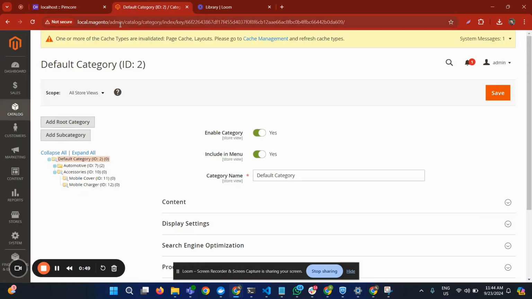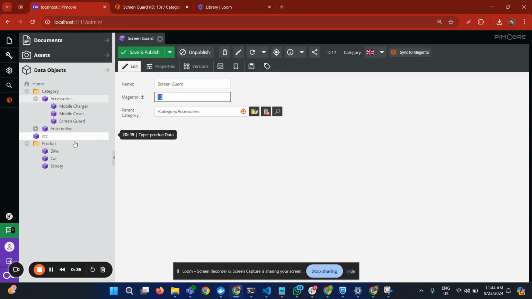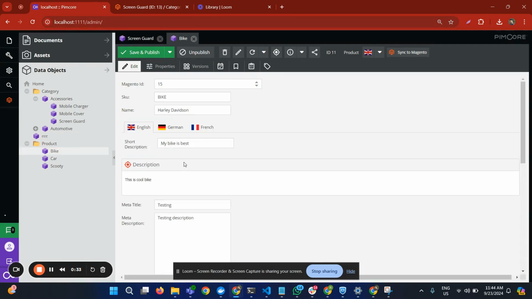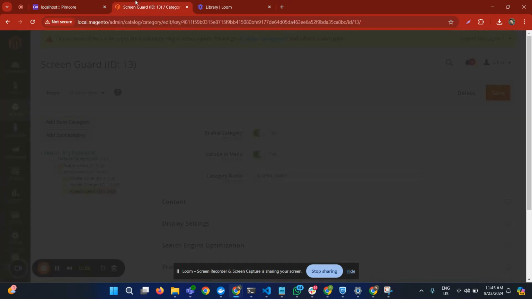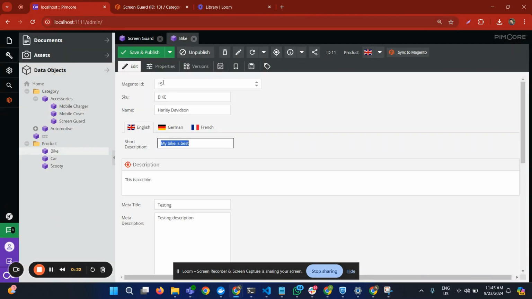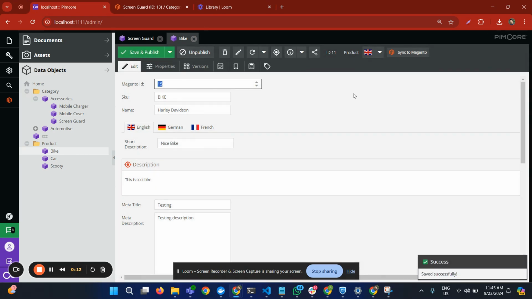Now, if I go to Magento, I will refresh this page. You can see there were two categories and I have refreshed it and I can see that there are three categories now. All right. So this is how you can send the product as well. So if your fields are mapped already, let me just change the value of this. For example, this is the update call. So if I make this a nice bike, I will save it, publish it. You can see this product is already synced on Magento.